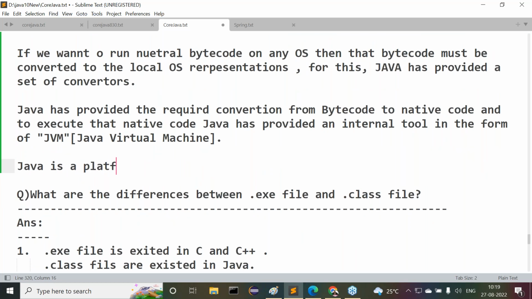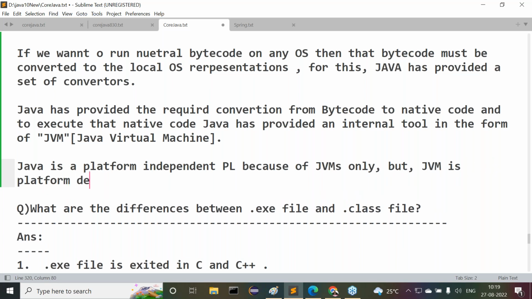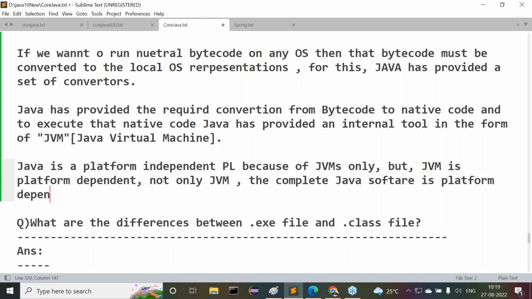Java is a platform independent programming language because of JVMs only. Am I right or not? Because of JVMs only. But JVM is what? Platform dependent or not? JVM is platform dependent. Here not only JVM, the complete Java software is platform dependent.